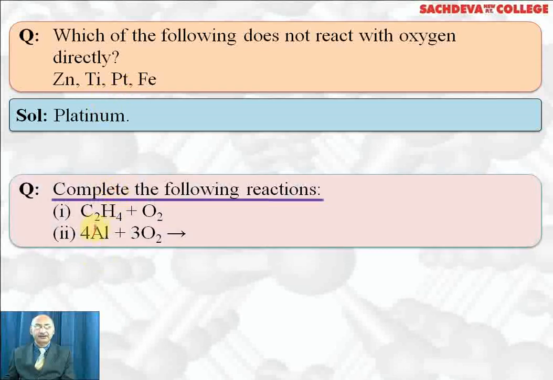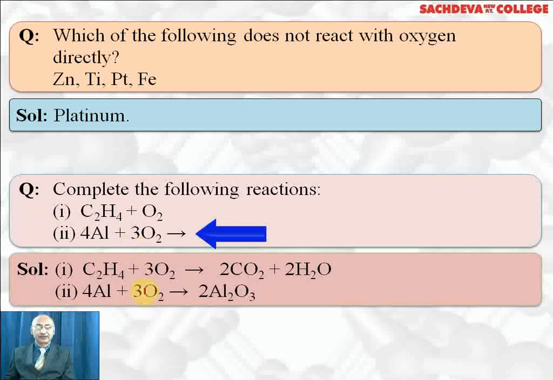Complete the following reactions. Acetylene will burn in presence of oxygen forming CO2 and water. Aluminium will react with oxygen to form aluminium oxide. So in first case we get CO2 plus water plus heat. Aluminium reacts with oxygen to form aluminium oxide: 4Al plus 3O2 gives 2Al2O3.